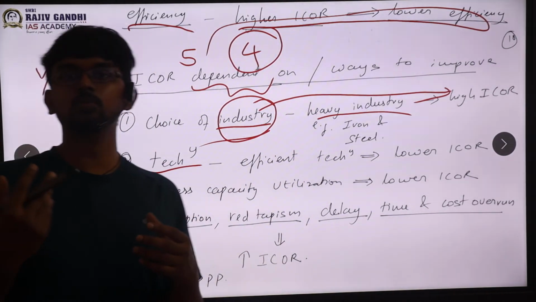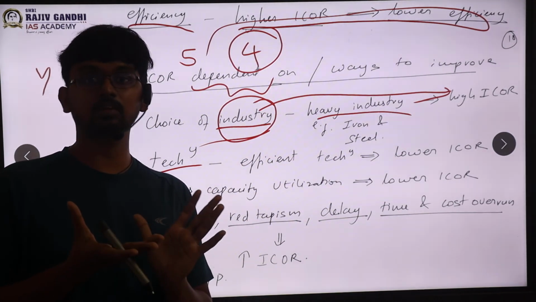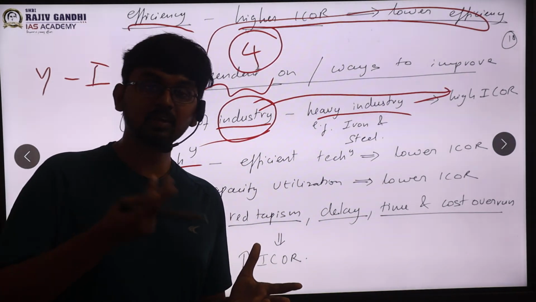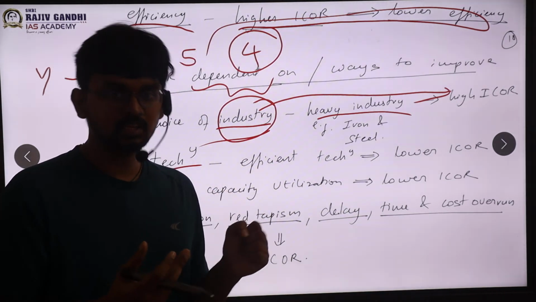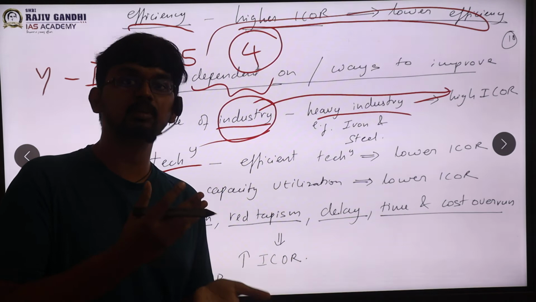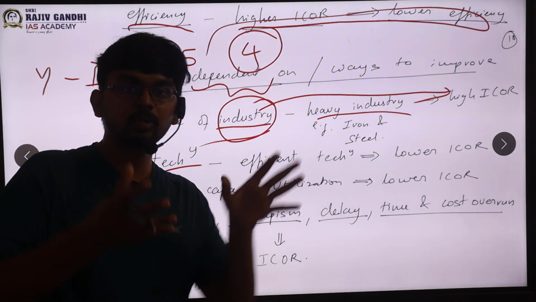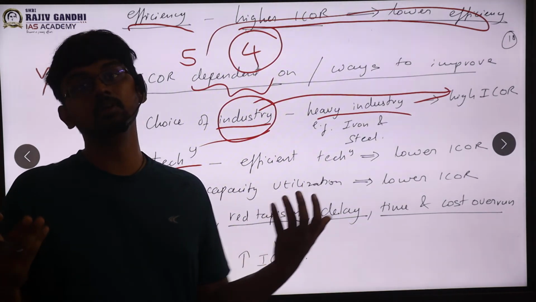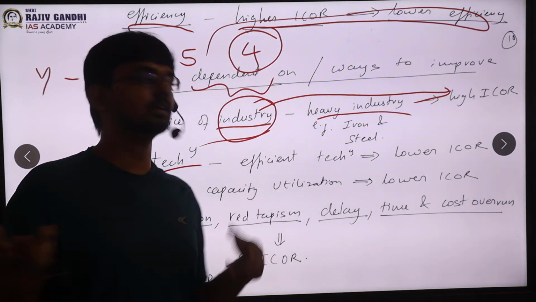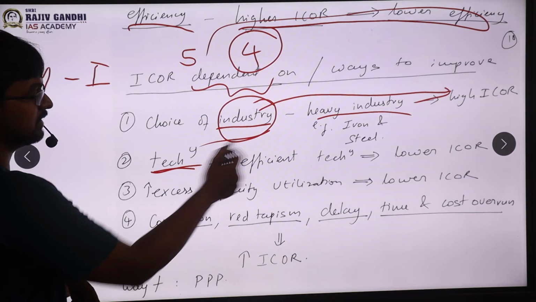Next important thing is technology, sir. For any production, I will use a technology, and technology will determine how much input is used efficiently without any wastage. If my technology is efficient, there is less wastage, all my input is getting used, that means lower ICAR. If my technology is very old and inefficient, that means high ICAR. That is how technology and ICAR are dependent.